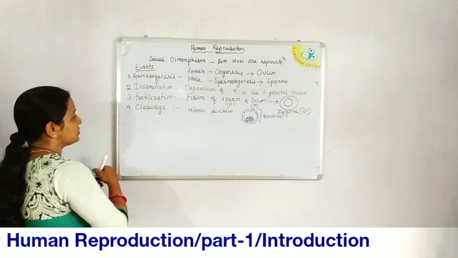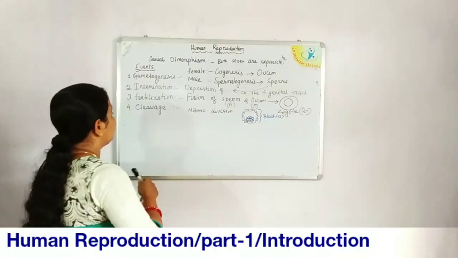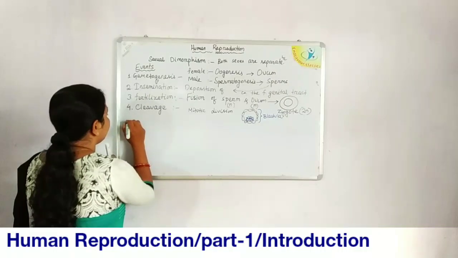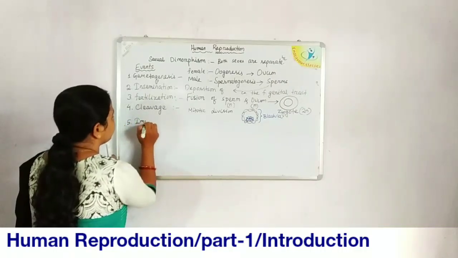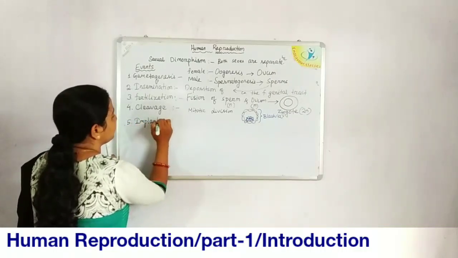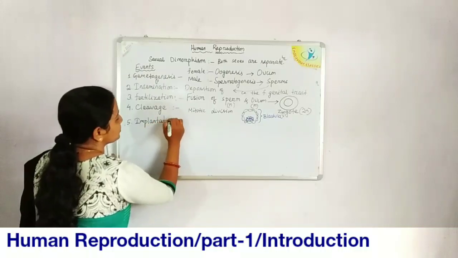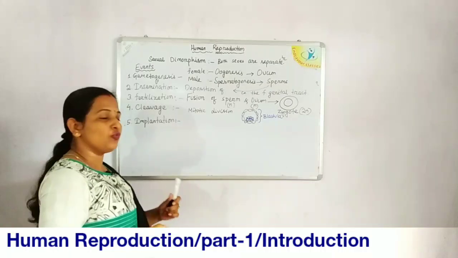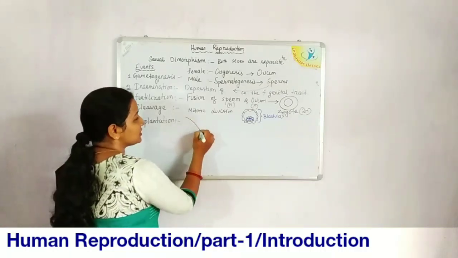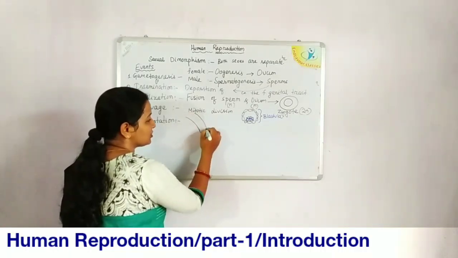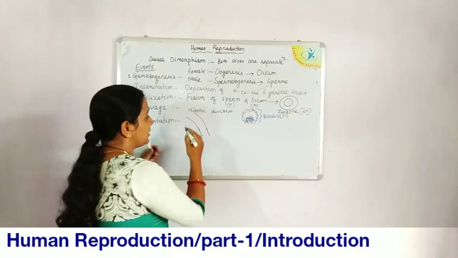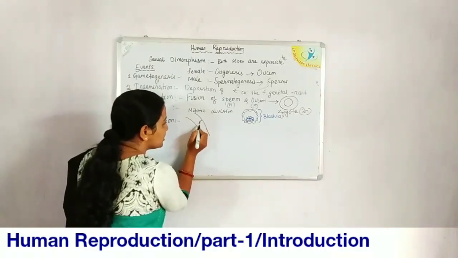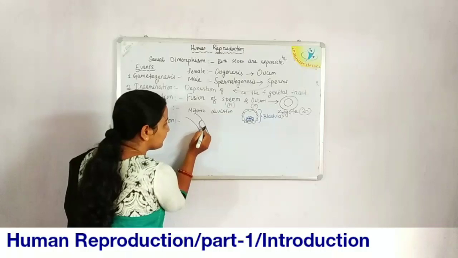The next process is implantation, which is very vital. The blastocyst is now ready to get implanted inside the uterine wall. Suppose this is the thickness of the uterus wall, and here the blastocyst is implanted.